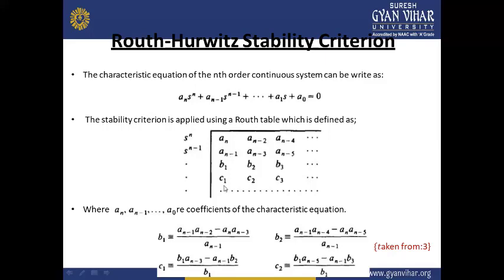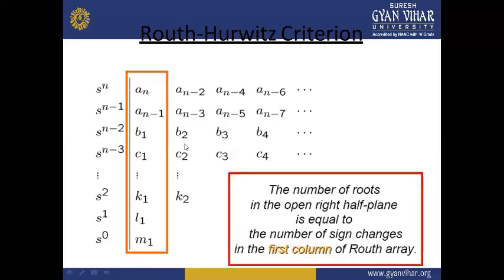Similarly, C1 will be calculated in the same fashion as B1. In this way, we will be able to develop one matrix like this.